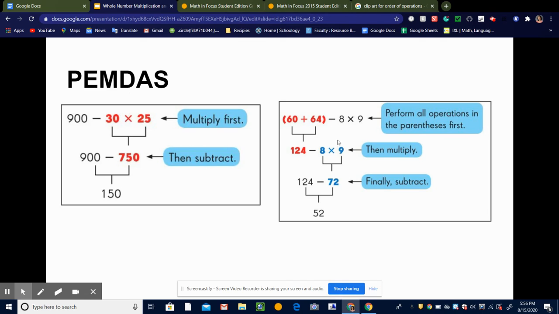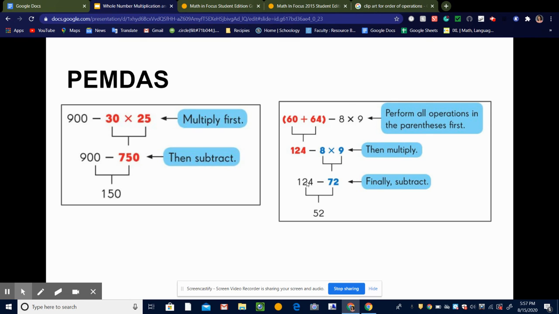So now I look at what I have left, and I have some subtraction, and I have multiplication. But what PEMDAS tells me to do is to do all the multiplication and division first. So I'm going to go straight across from left to right, and the first multiplication that I come across is 8 times 9. So that's going to be the next thing I do.